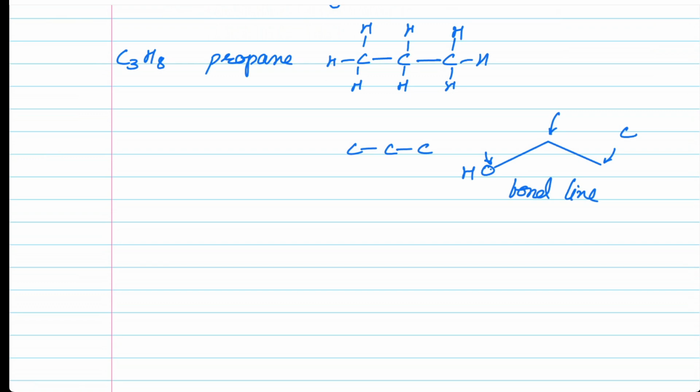Now, many a times it so happens when we're talking about bond line structure, we are not writing the hydrogen. So there is a possibility that we might miss the double or the triple bonds or maybe the cyclic structure, because bond line structure doesn't tell whether the hydrogens have been balanced or not, all the hydrogens have been accounted or not.